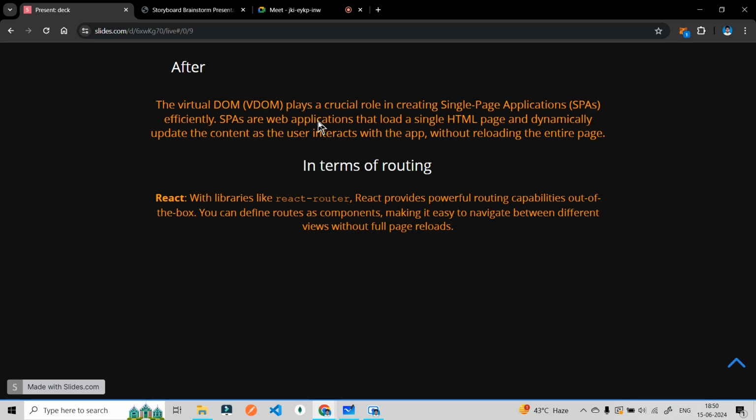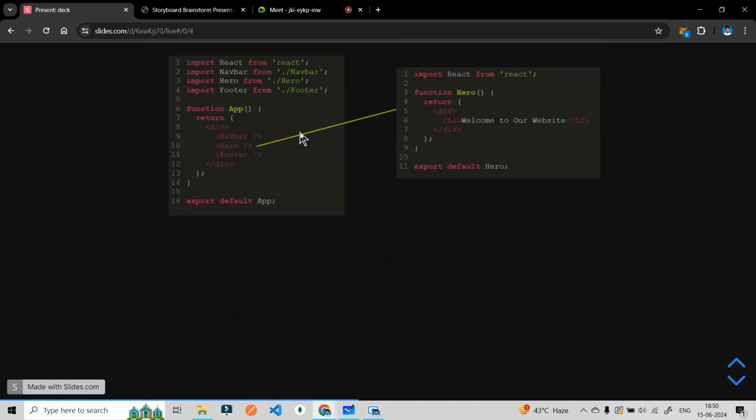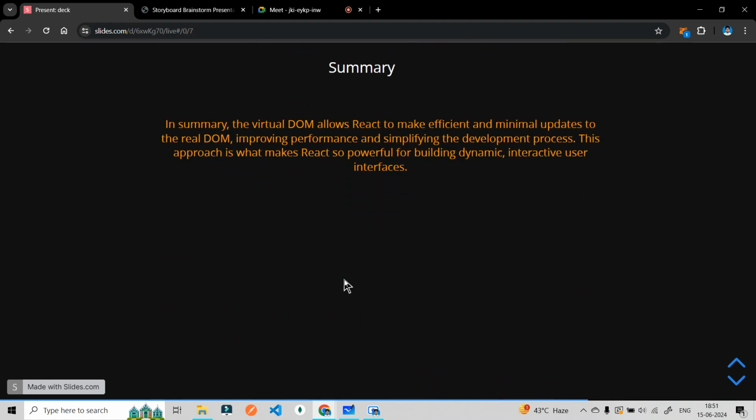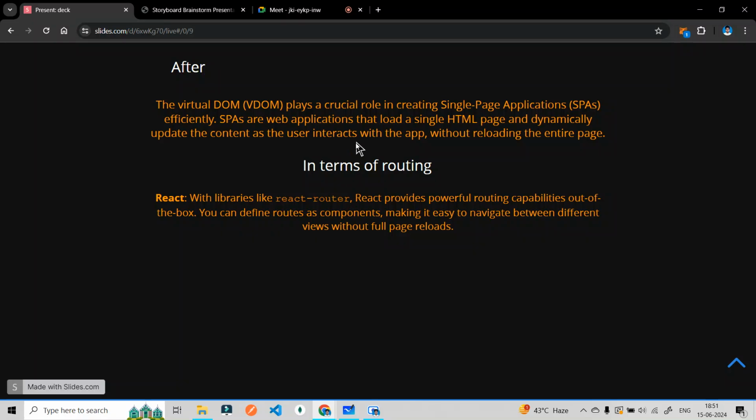An SPA is a web application that loads a single HTML page dynamically. What you are seeing here is only HTML, but you will say this is written in a function. We will understand this syntax of React later, but for now this is simple HTML written in a JavaScript function. It says to load a single HTML page dynamically and update the content as the user interacts with the app without reloading the entire page.